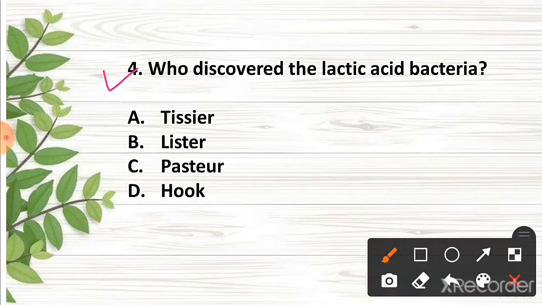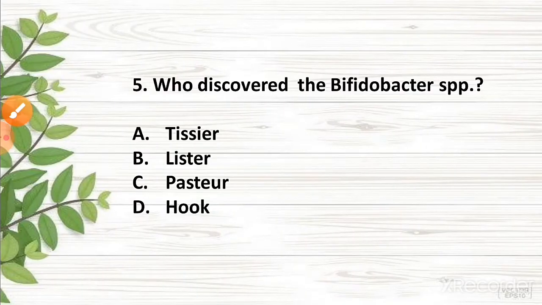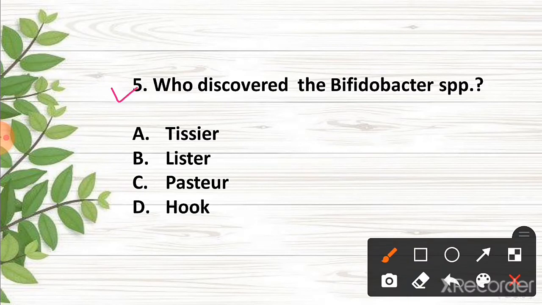Question 4. Who discovered the lactic acid bacteria? The correct answer is option C. Pasteur discovered the lactic acid bacteria. Question 5. Who discovered the bifidobacter species? The correct answer is option A, Tissier.